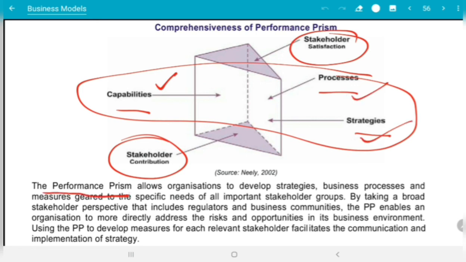The performance prism allows the organization to develop strategies, business processes, and measures to get to the specific needs of the important organization groups by taking a broad stakeholder perspective that includes the regulators and business communities. PP enables an organization to move more directly, to address risks and opportunities. Using the PP to develop measures for each relevant stakeholder facilitates the communication and implementation of strategy.